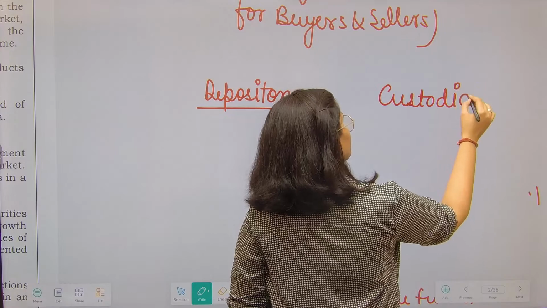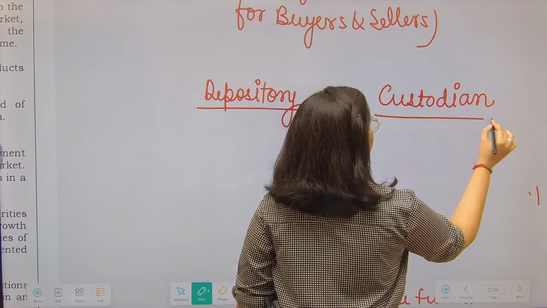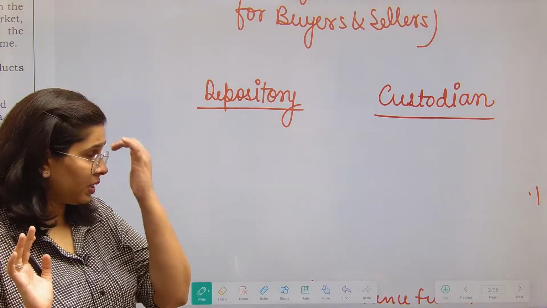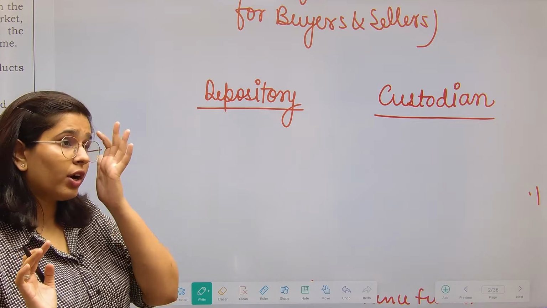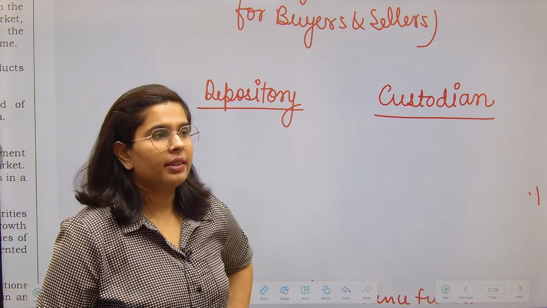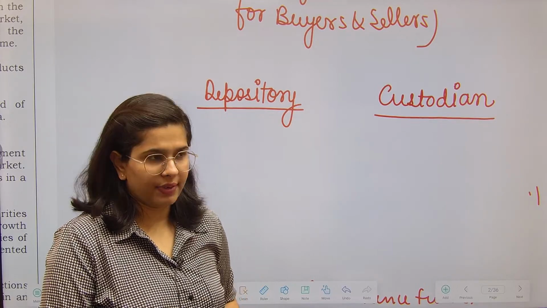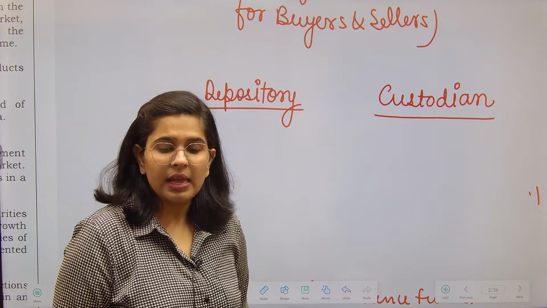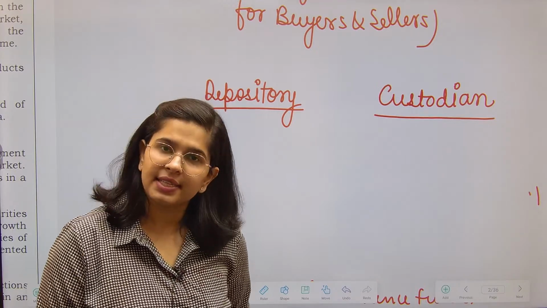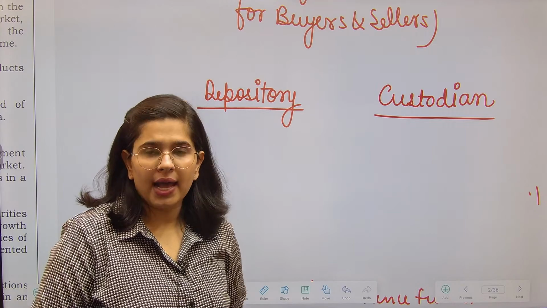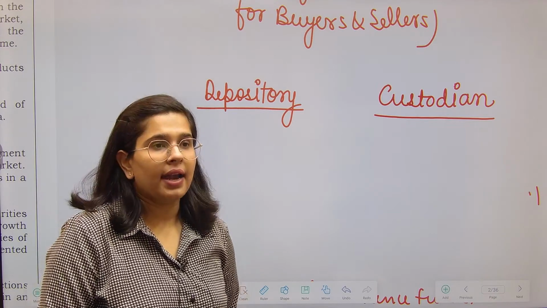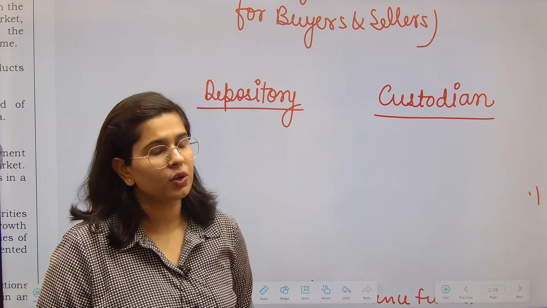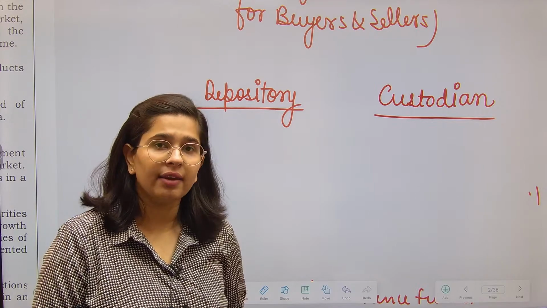Now I'll tell you just two differences. Fine, only two differences that you need to know among their functions. So depository, what kind of work do they do? See, earlier in the older times we used to have share certificates. ठीक है? Share certificates मतलब हमें physical form में share certificates दिए जाते थे. But now as times have progressed and everything is in online format, the share ownership is also in the demat form, that means online format.